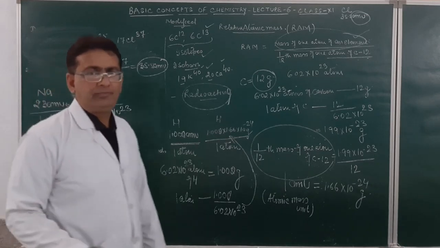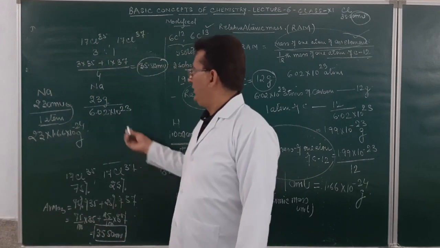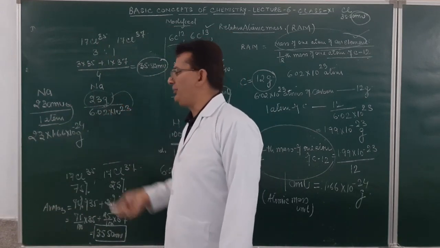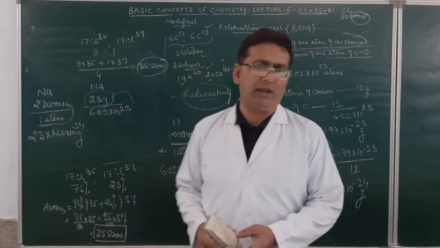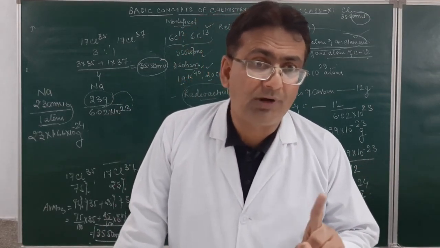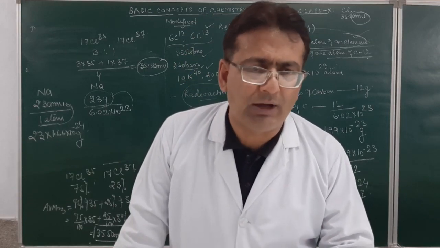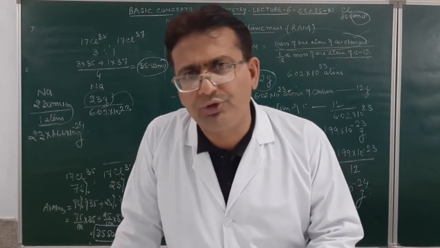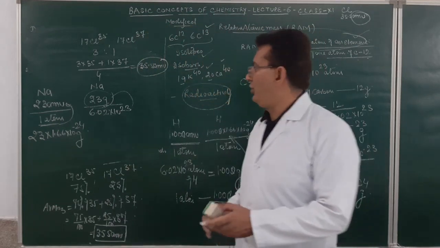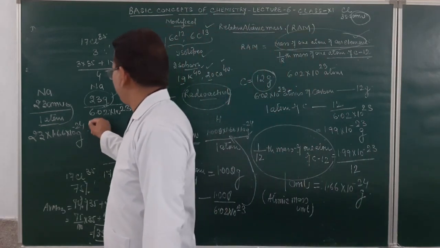Is it getting clear? There is a point of difference. If the mass is directly expressed as 23 gram, it becomes a mass of 6.02 into 10 raised to power 23 atoms. And mass of so many number of atoms which were responsible for 12 gram of carbon 12, which actually was what? 6.02 into 10 raised to power 23. That is called as the gram atomic mass.